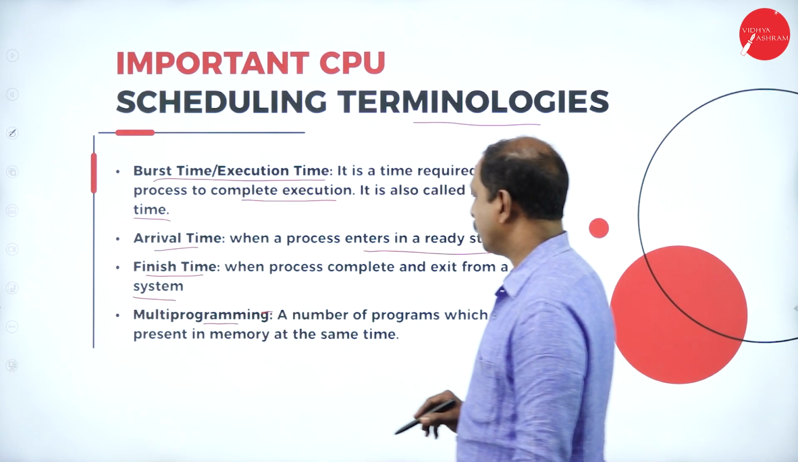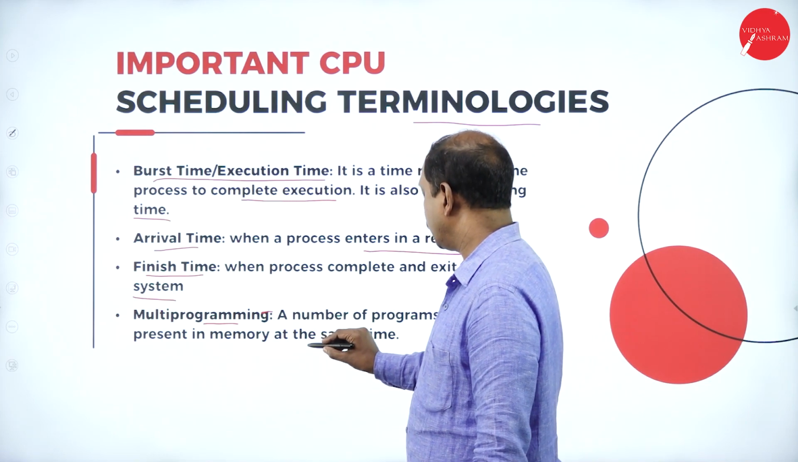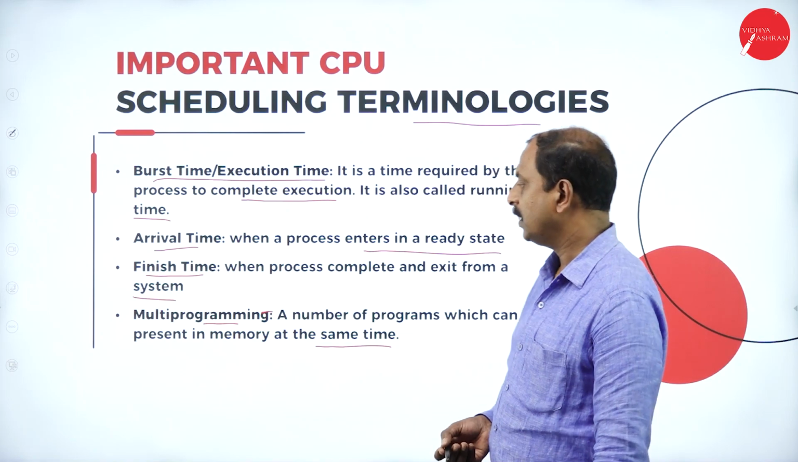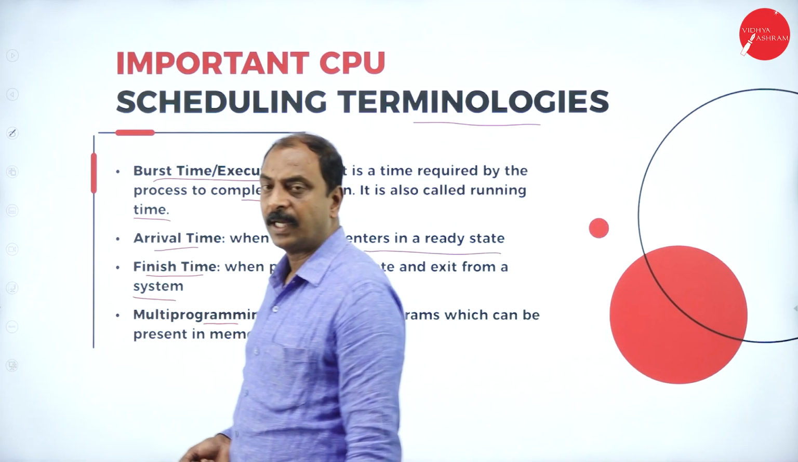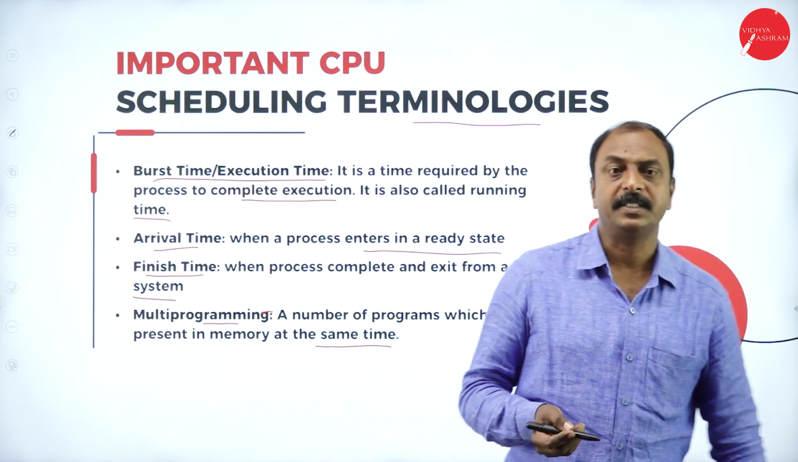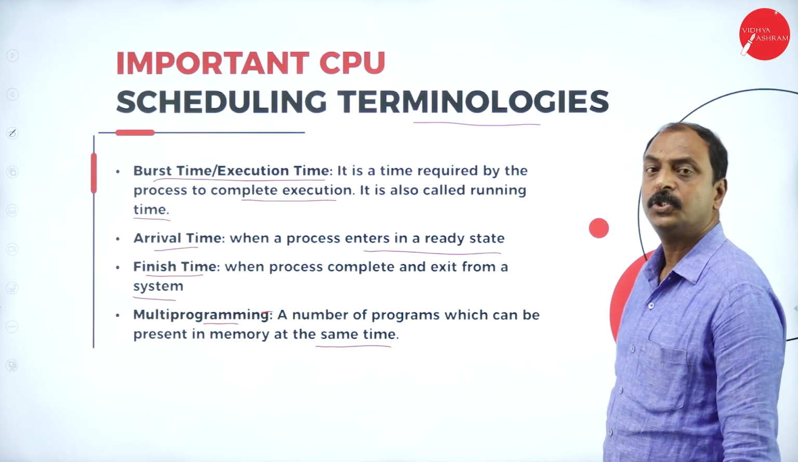Multiprogramming: a number of programs which can be present in memory at the same time. In the multiprogramming concept, generally more than one program will be in the computer memory to be executed. So, these are the different terms used in CPU scheduling.